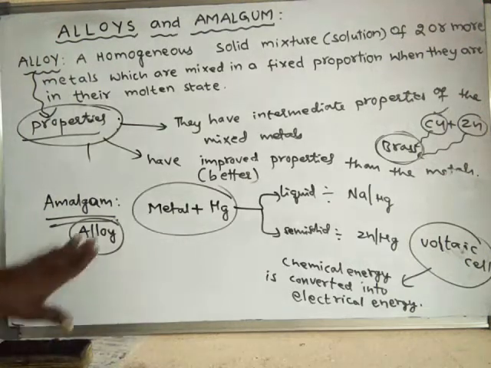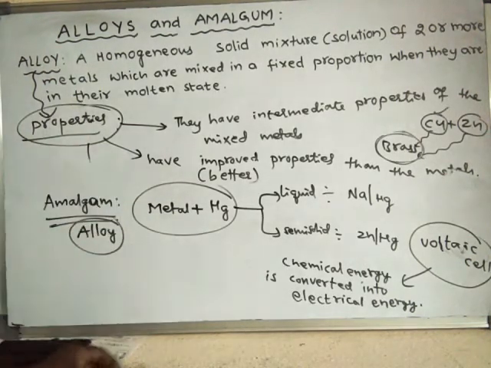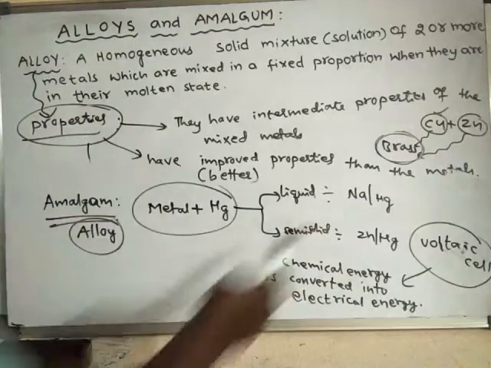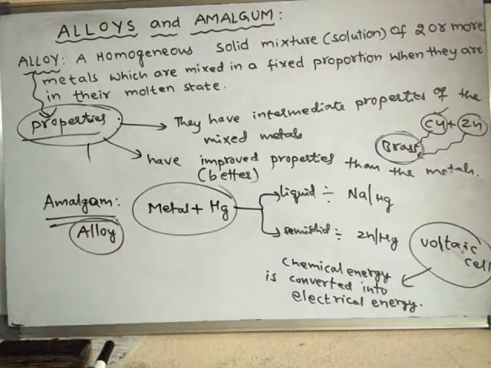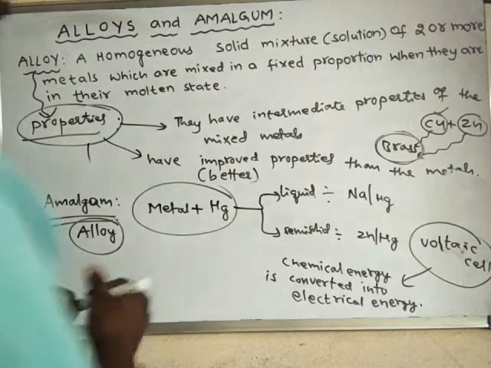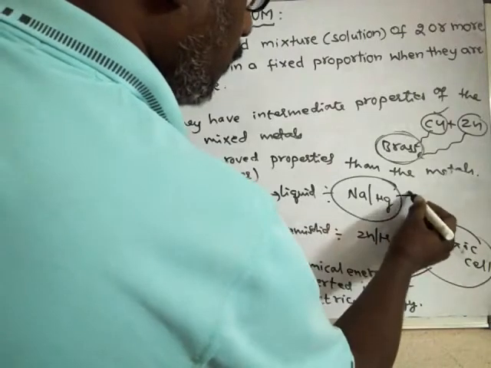So amalgam is nothing but a metal mixed with mercury. Amalgam is an alloy of a metal with mercury. Amalgam may be in the form of liquids such as sodium mercury amalgam, which is used as a powerful reducing agent.